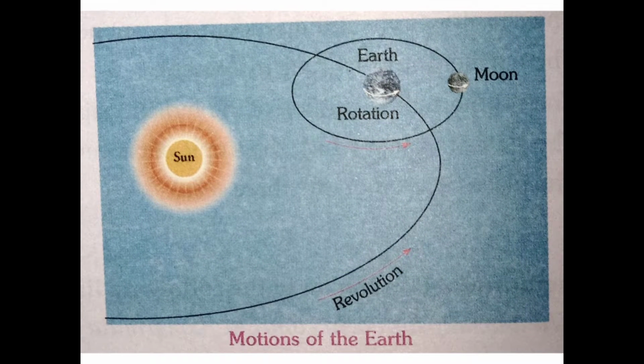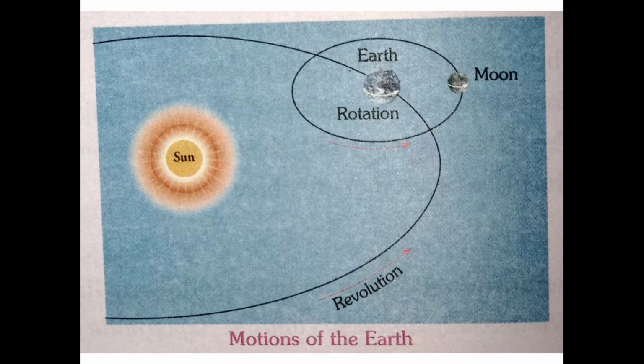Now let us understand about two motions of the earth. Earth has two motions. The first one, rotation. Second one, revolution. Children, rotation is the movement of the earth around its own axis. Remember this. In this motion, earth revolves around itself like a spinning top.